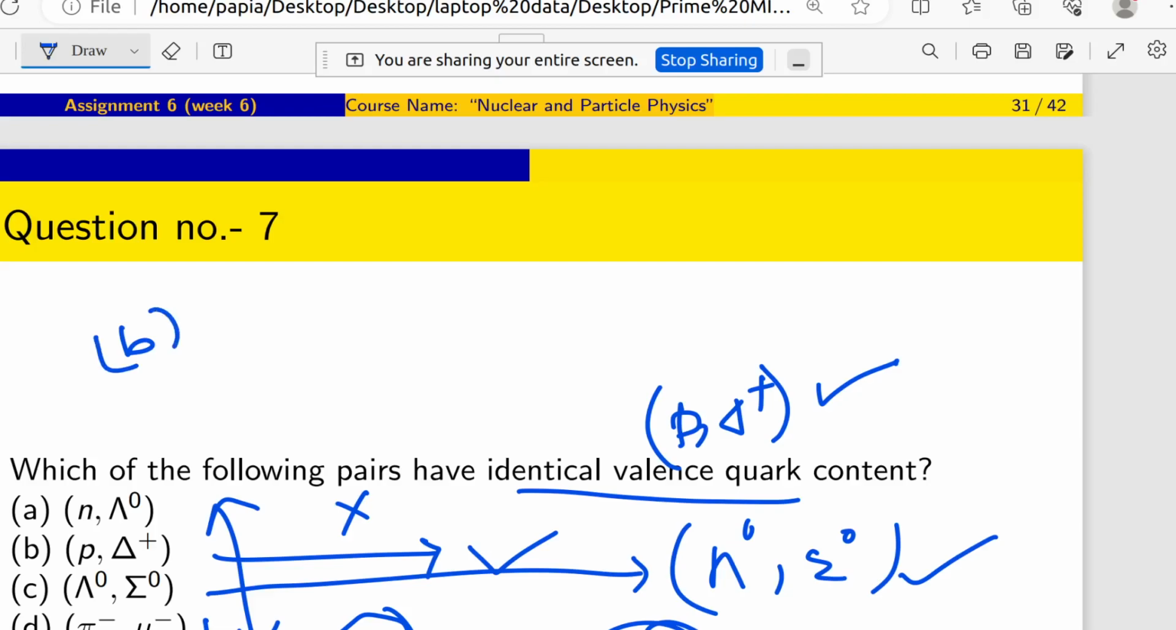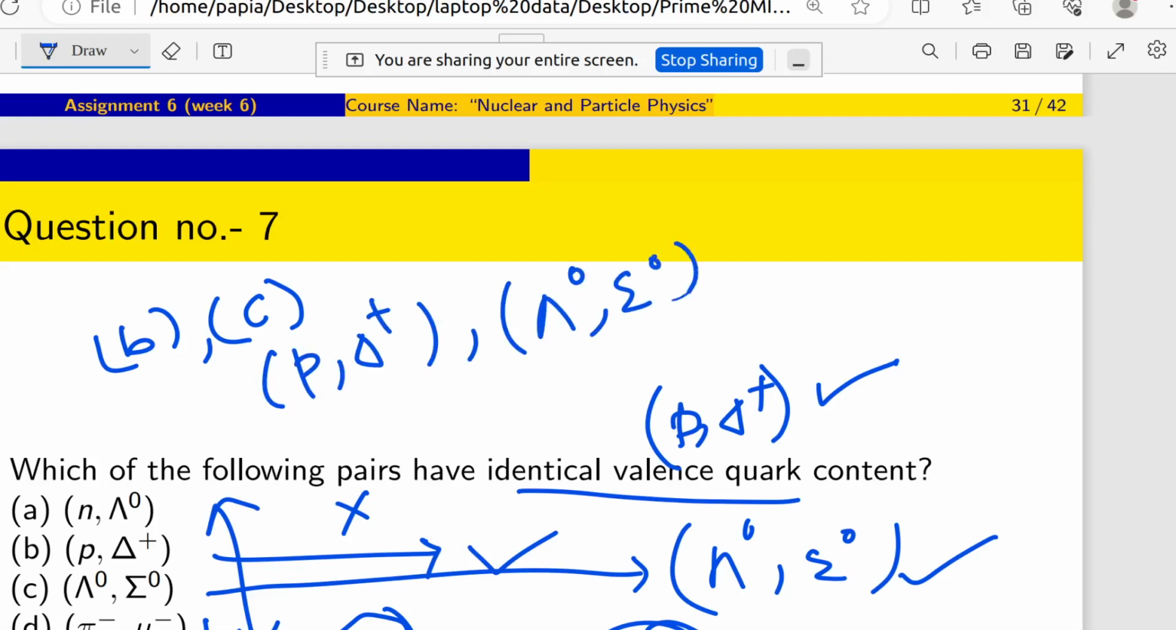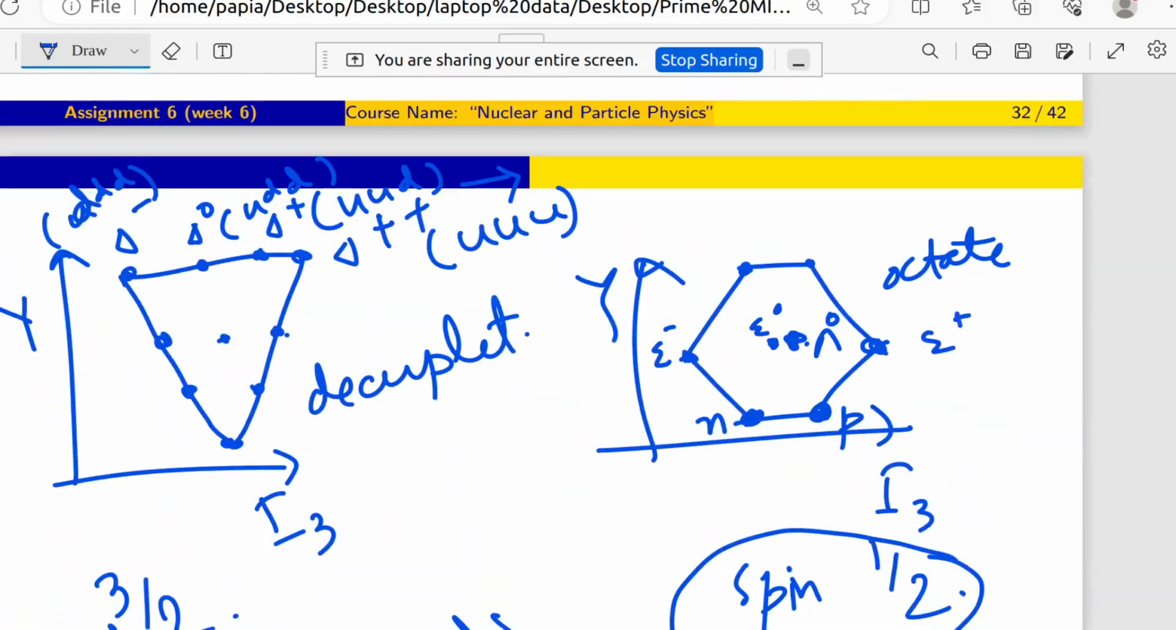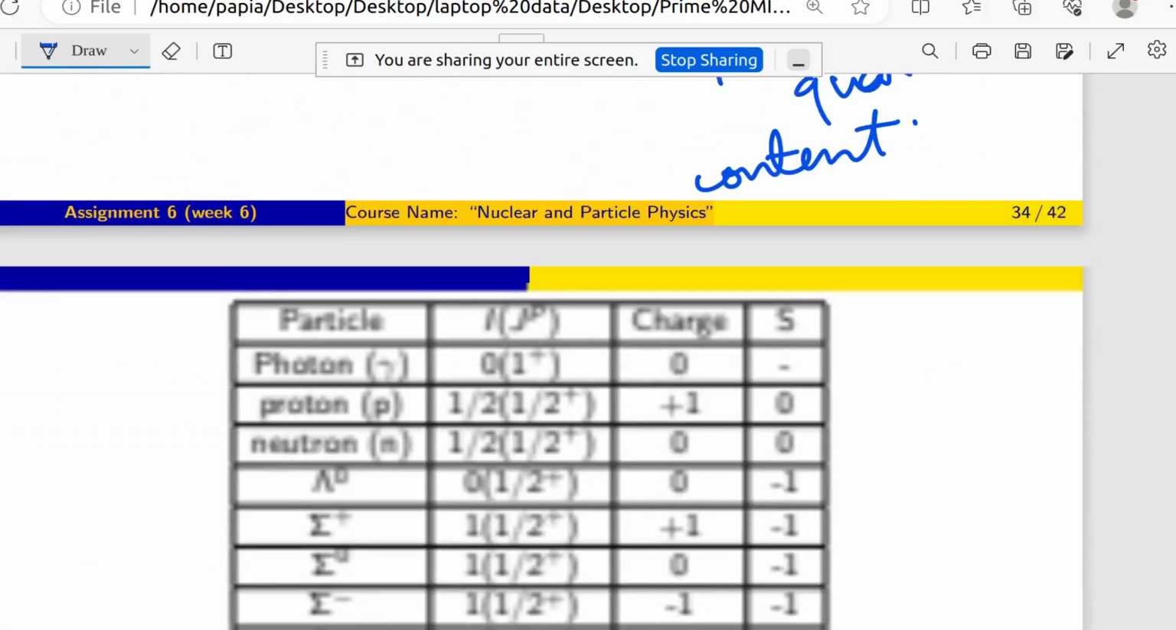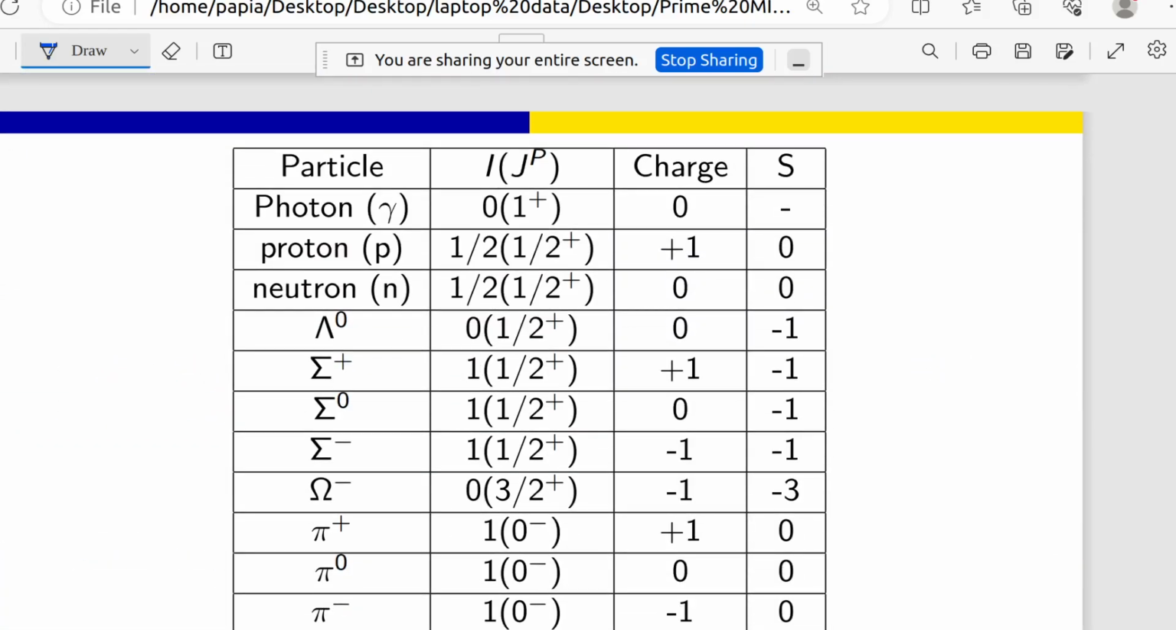So the answer to this question is that B will be correct and C will be correct. Yes, P and delta plus, and lambda 0 and sigma 0. I have mentioned here some of the elementary particles. You can see the particle name on the left hand side.